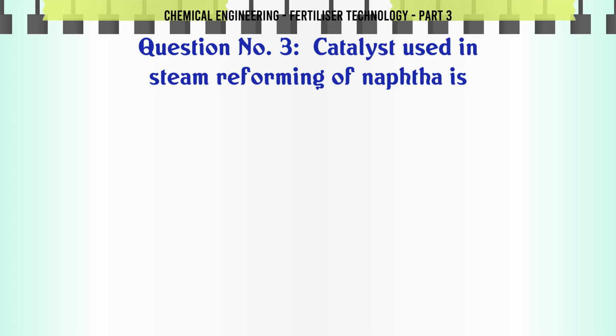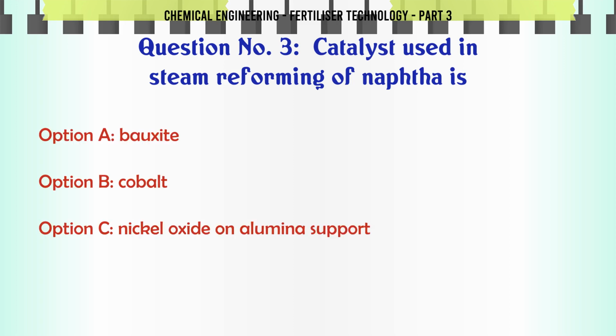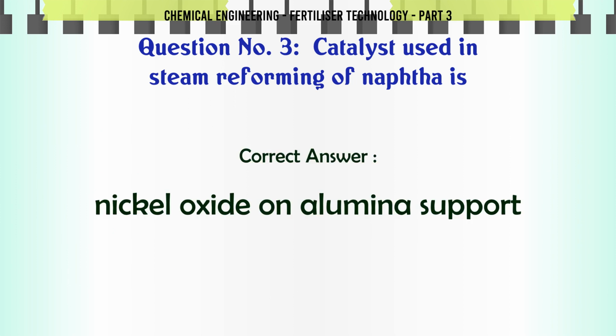Catalyst used in steam reforming of naphtha is A. Bauxite, B. Cobalt, C. Nickel oxide on alumina support, D. Chromium. The correct answer is nickel oxide on alumina support.